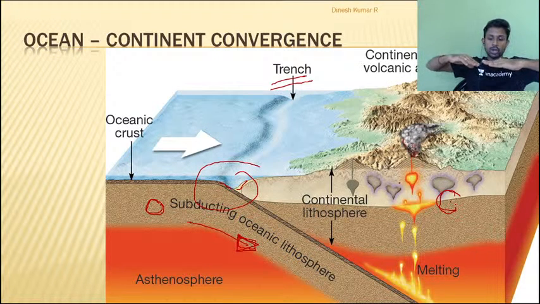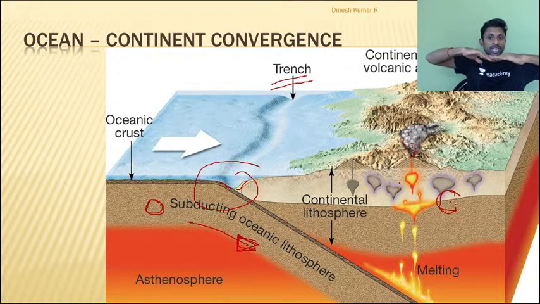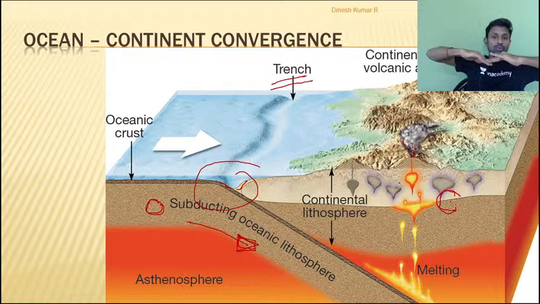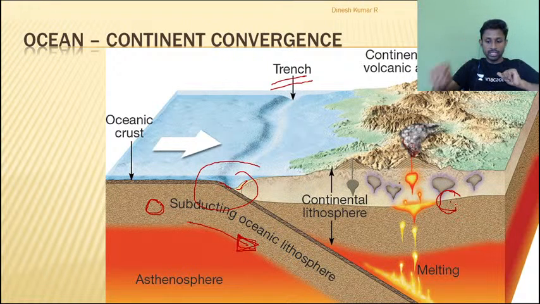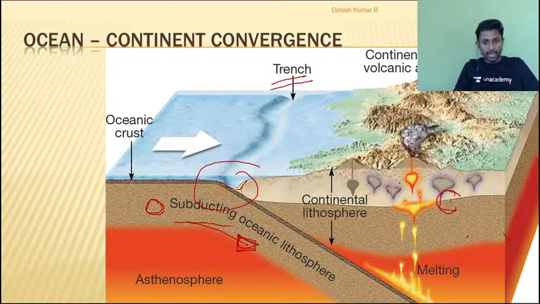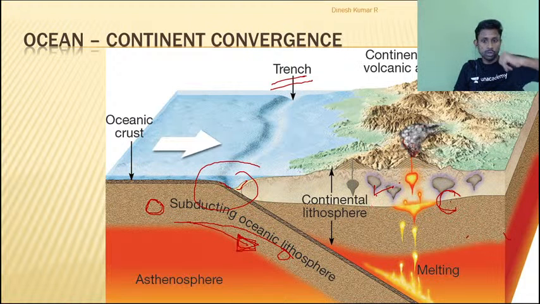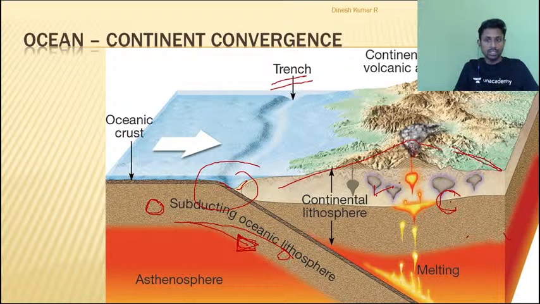We have already talked about folding. When two landmasses compress very intensely, there is a tendency to get folded up. So as this plate is moving downwards, there is a tendency that it will get folded up. So two things are simultaneously going on here. The heavier plate is subducting beneath the lighter plate. The lighter plate is getting simultaneously deformed also, and that deformation is referred to as folding.